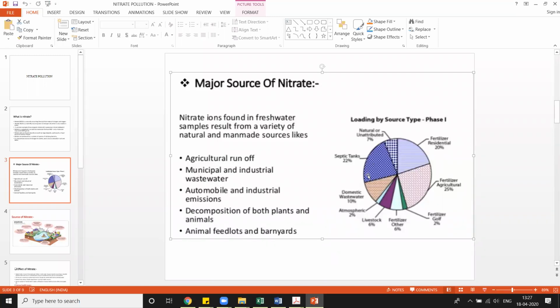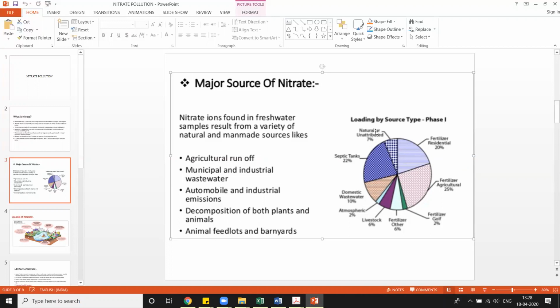Now in the pie chart, we can see the distribution of different types of sources. See, the majority is septic tank. Septic tank means the place where animal wastes accumulate. Okay, animal waste contains a huge amount of nitrate. So septic tanks contribute almost 22%. Then agricultural fertilizer 25%, because when you are adding fertilizer to the soil, that fertilizer contains a huge amount of nitrogen. Okay, now residential fertilizer, that means when you are adding some fertilizer to residential crops.